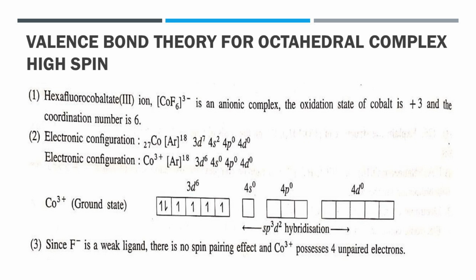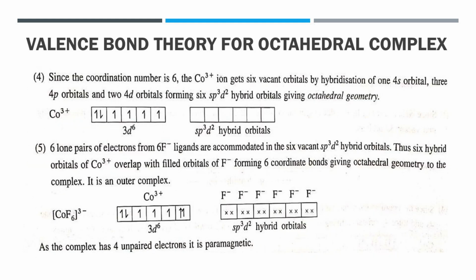Now, since F- is a weak ligand and the complex is high spin, there is no spin pairing effect and therefore it possesses 4 unpaired electrons as shown in the figure. As the coordination number is 6, the Co3+ ion gets 6 vacant orbitals by hybridization of 1 4s, 3 4p and 2 4d orbitals forming 6 sp3d2 hybrid orbitals, and they give octahedral geometry.